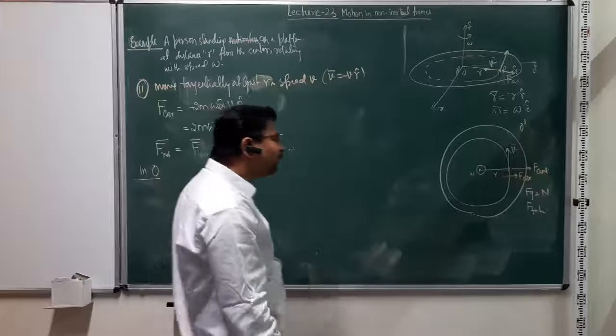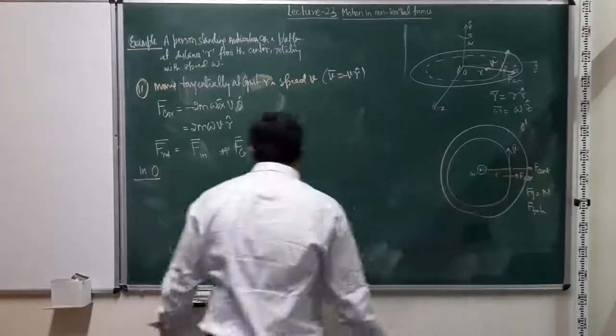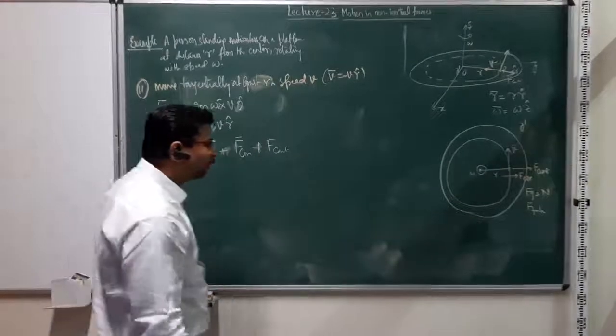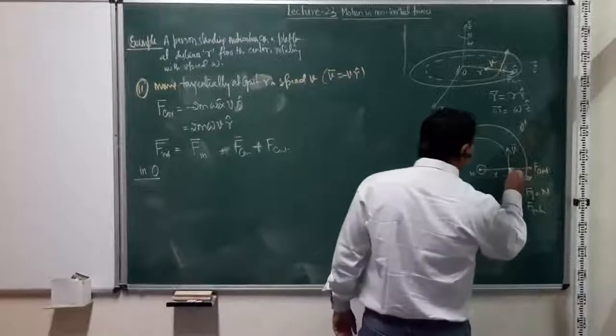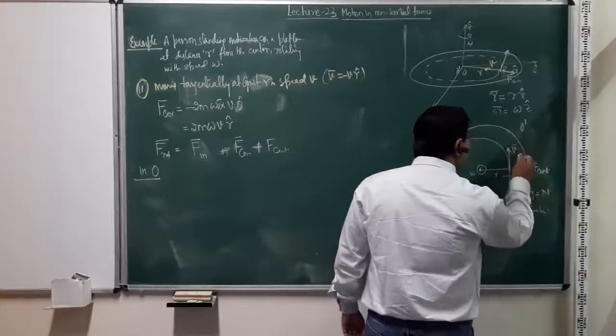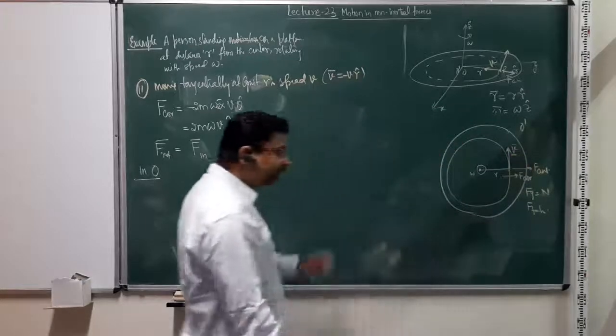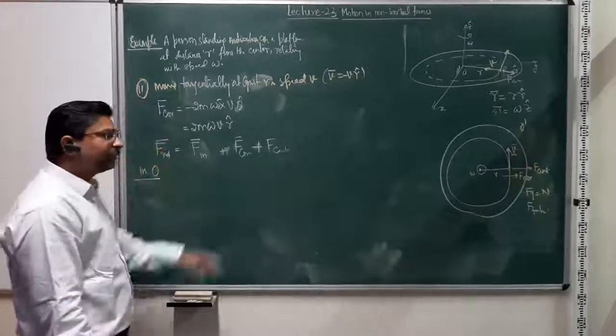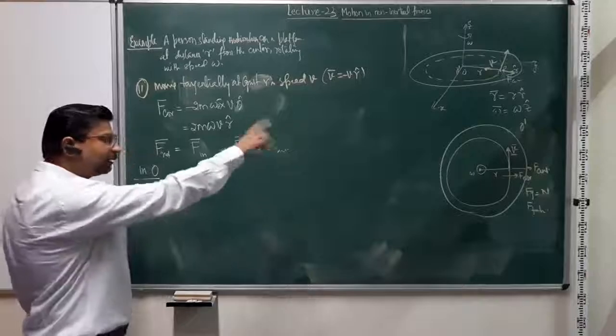However, when we calculate the motion of this person from the inertial frame, what we'll see is that he's moving with speed v tangential at every point with respect to the platform.